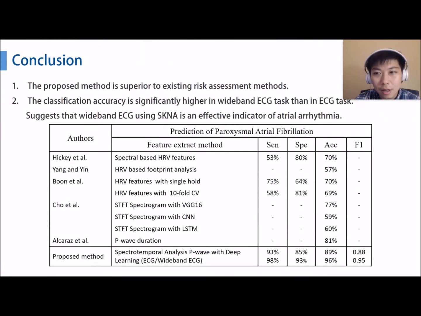As the table shows, previous work applying HRV analysis-based features can only consider limited and indirect information. Those methods estimate by multiple indicators in P-wave, which are laborious to detect. On the other hand, although lacking an appropriate feature extraction method, some implemented deep learning methods for accuracy improvement. In contrast, our proposed method that combines spectral temporal analysis, feature extraction, and deep learning demonstrates remarkable performance and efficiency. We can conclude that the proposed method is superior to existing risk assessment methods.